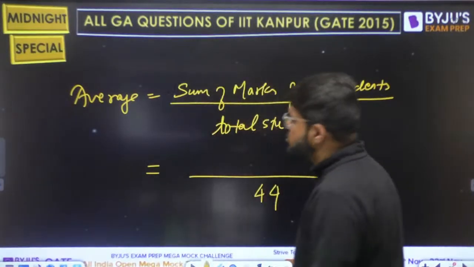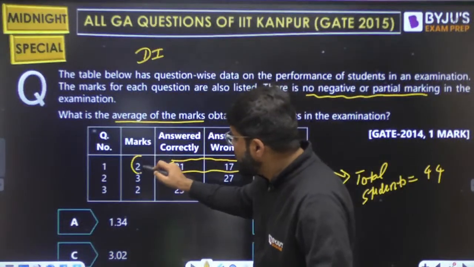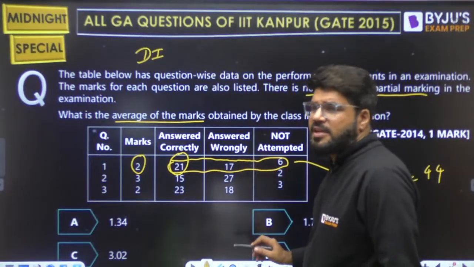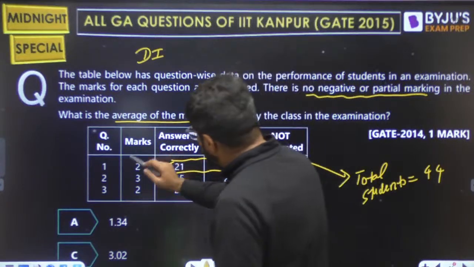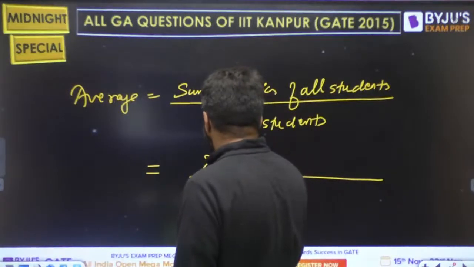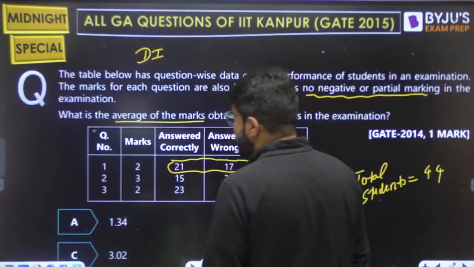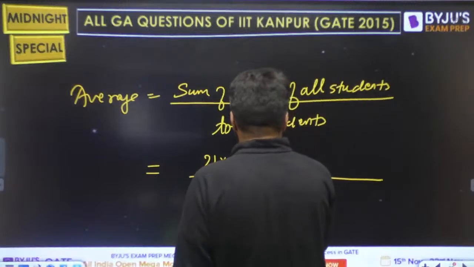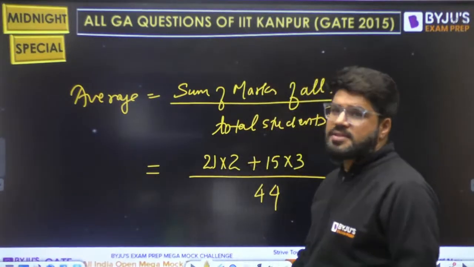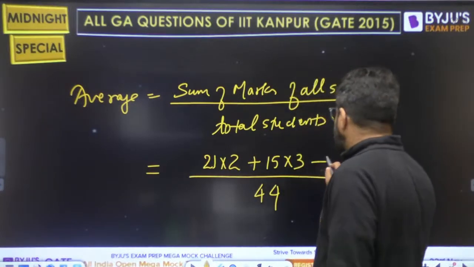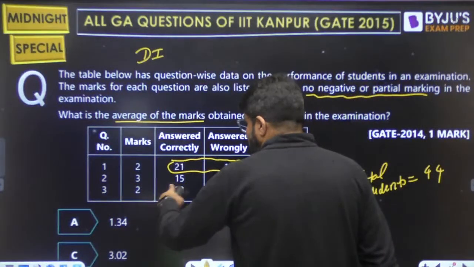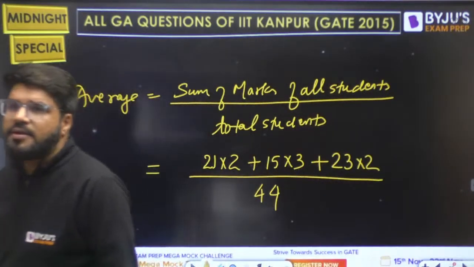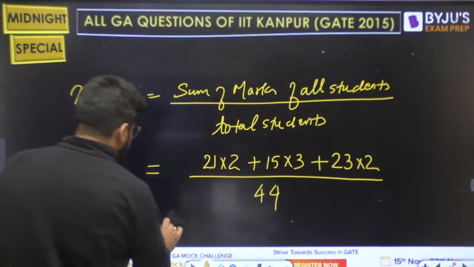What is the sum of marks of all students? The first question carries 2 marks and is answered correctly by 21. Marks are only for correct answers, there is no negative or partial marking. So those 21 students get 2 marks each. The second question, of 3 marks, is answered by 15 students, so those 15 get 3 marks each. The last question, number 3, is of 2 marks weightage, answered by 23 students, so those 23 will get 2 marks each. So tell me, how much does it come to?